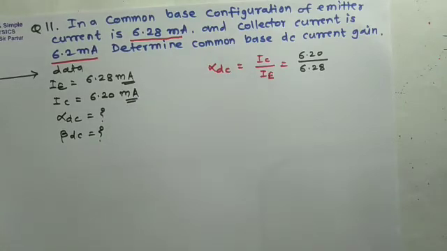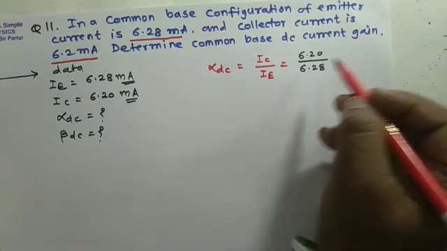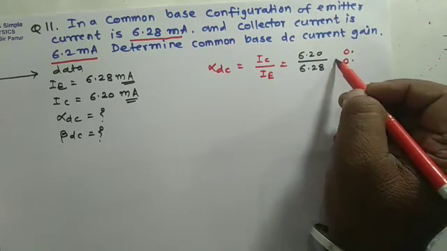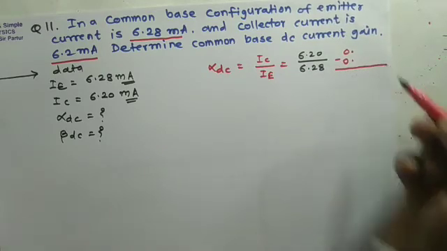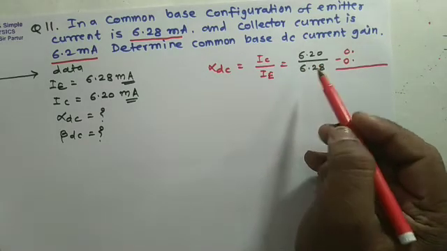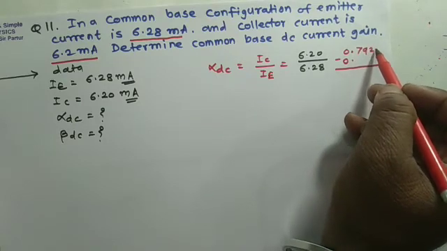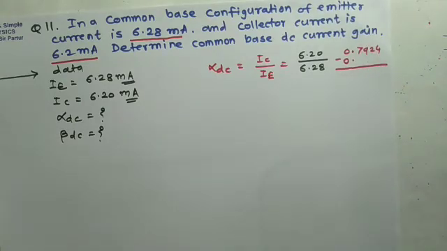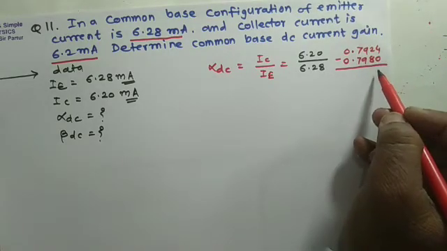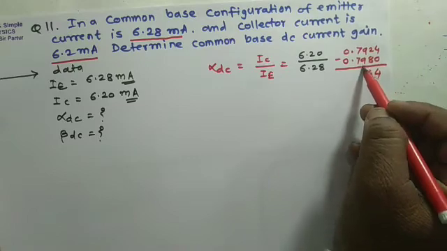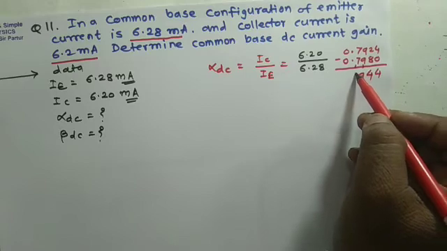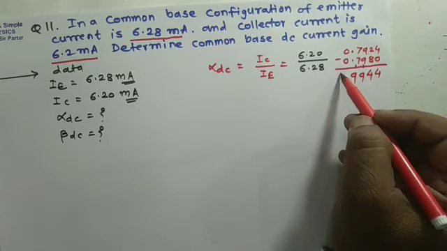So here we can use logarithm. First, numerator has characteristics 0 point, denominator has characteristics 0 point, and for division, subtraction is there. We can take a log of 62 in 0, that is 7924, and log of 62 in 8 will be 7980. So subtraction will be 4, and here 9, and from 17, 8 is subtracted, so 9 is remaining and bar 1.